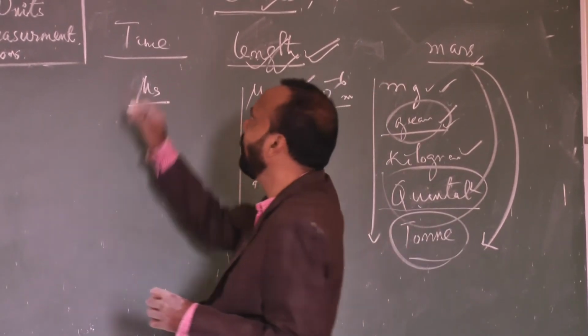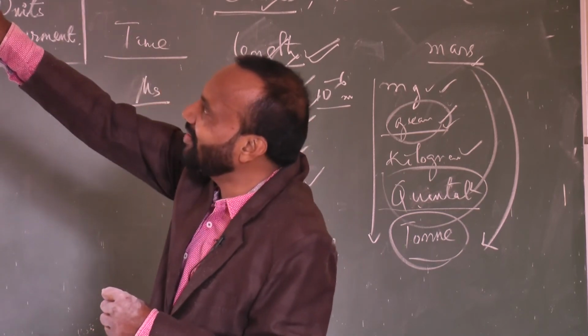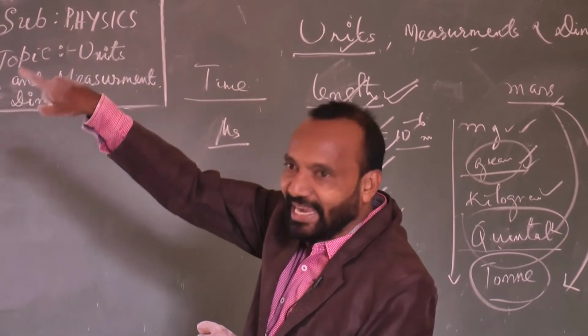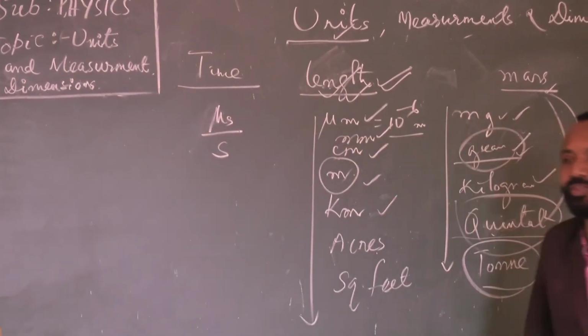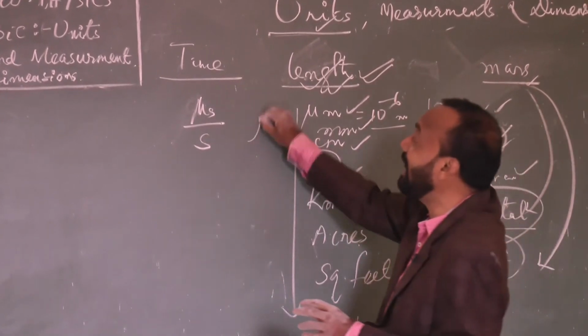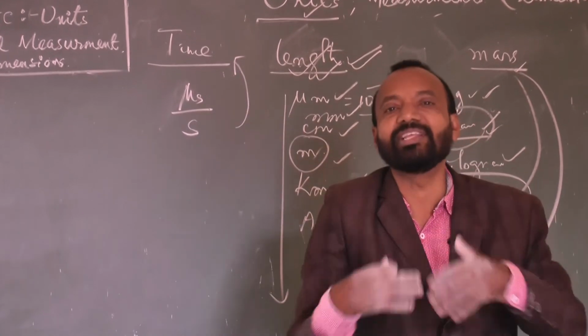Suppose for an example, one clock is there. The clock goes tick tick tick tick, second by second. I can talk about the second as the unit or standard to measure the time period.